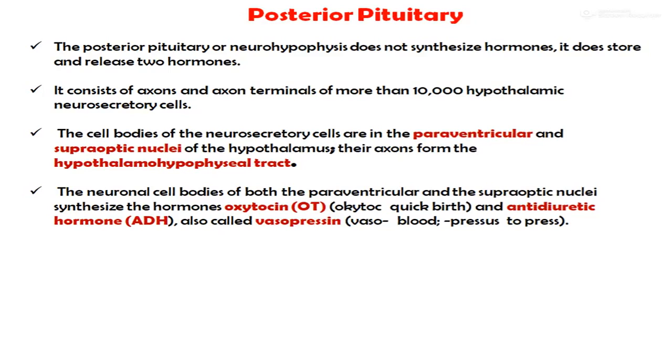Their axons form the hypothalamo-hypophyseal tract. The neuronal cell bodies of both the paraventricular and the supraoptic nuclei synthesize the hormones, which are oxytocin and the antidiuretic hormone, which is also called vasopressin.